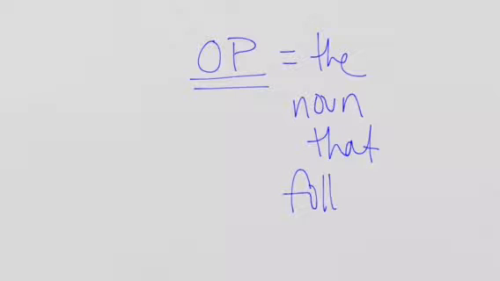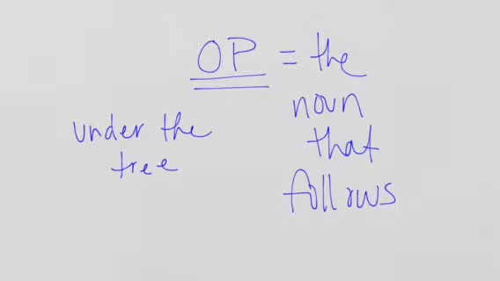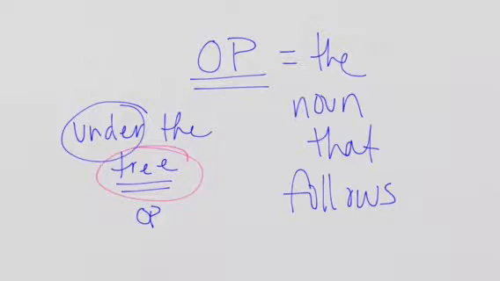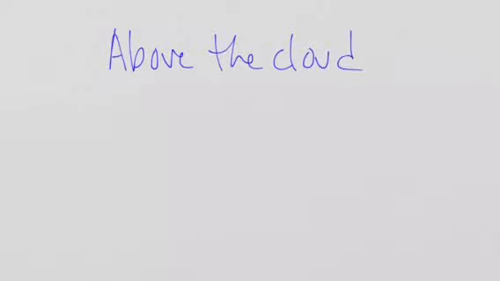So let's do a couple. Under the tree. You see here that tree is the noun that follows the preposition under. And so tree is the object of the preposition. Above the cloud. In this one, above is the preposition.